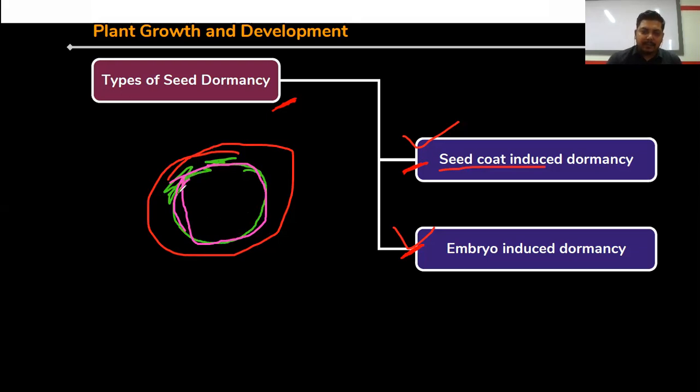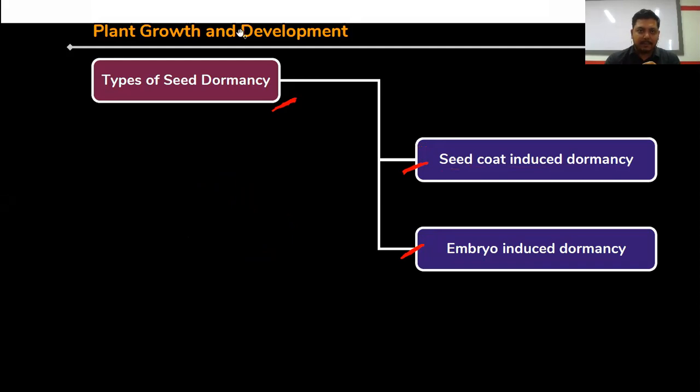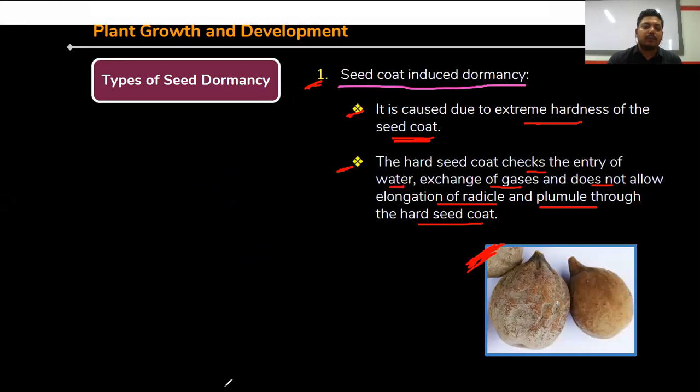Seed coat induced: sometimes this seed coat is very hard in nature. At that time, the inner side of the seed is not coming out due to presence of this hard seed coat. And sometimes embryo induced: the embryo is present within the seed, and it is undergoing dormancy. Clear? So we can classify seed dormancy into two. First one, seed coat induced dormancy. It is caused due to extreme hardness of the seed coat.